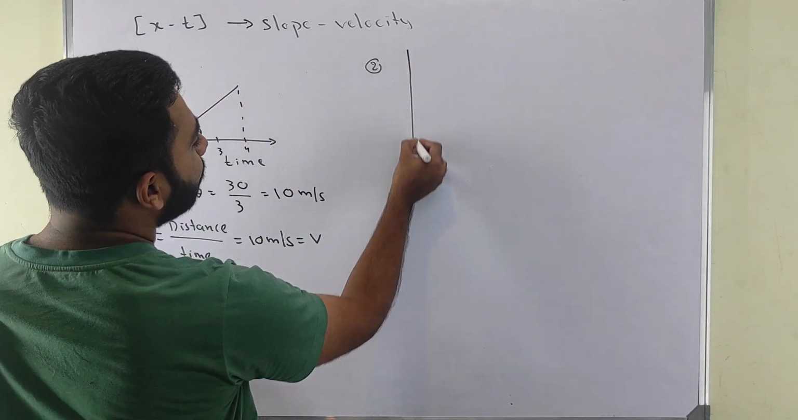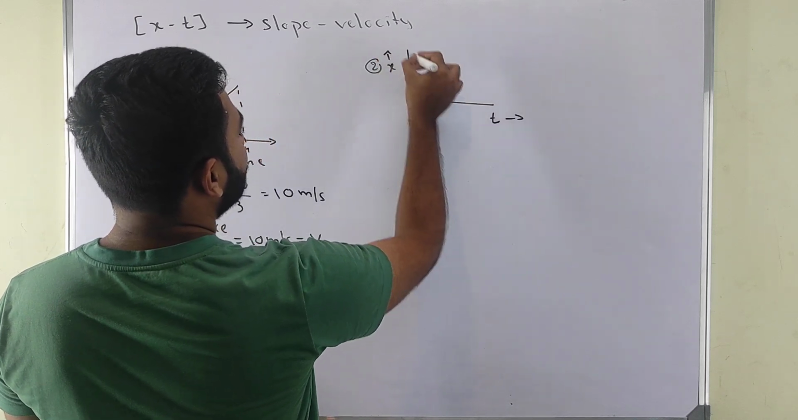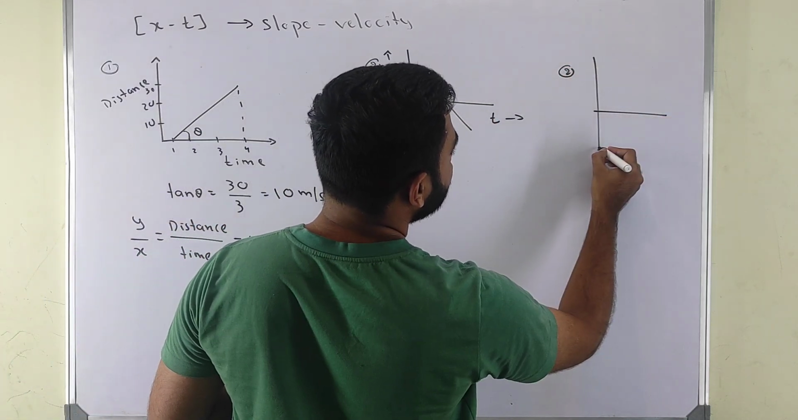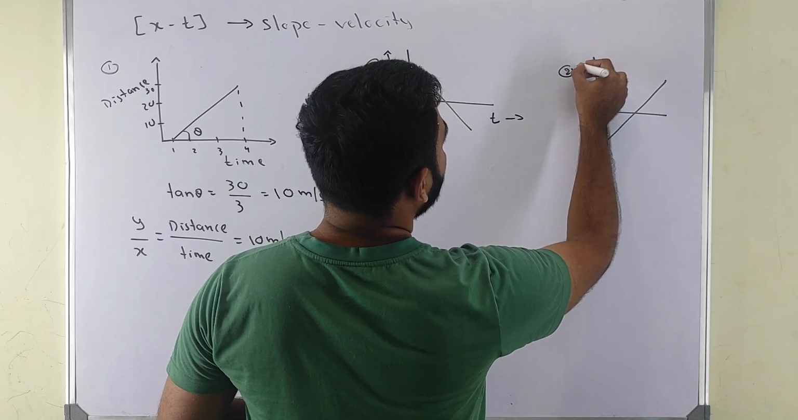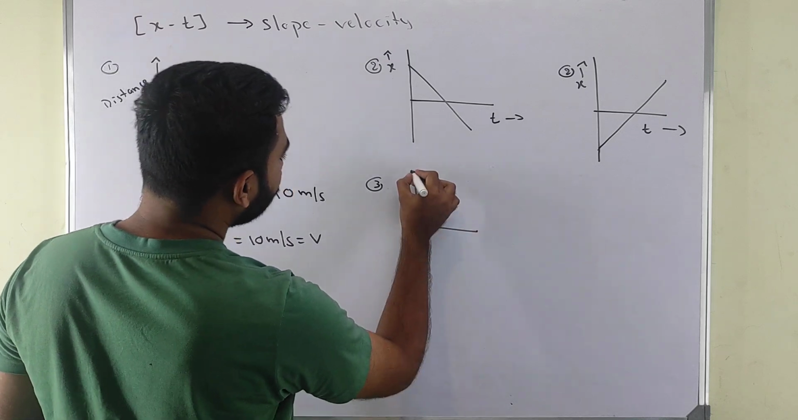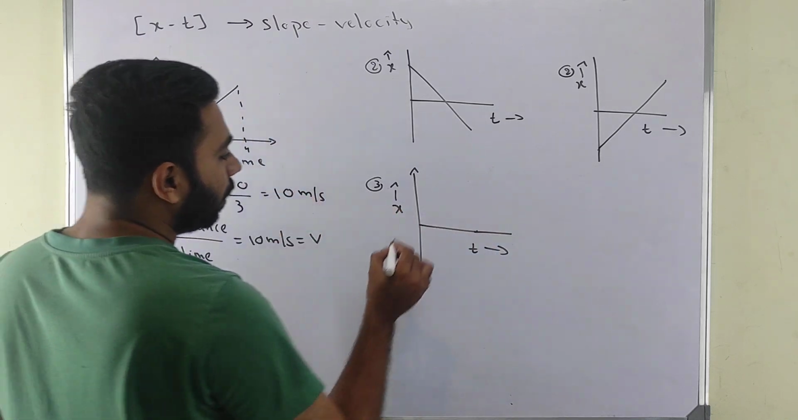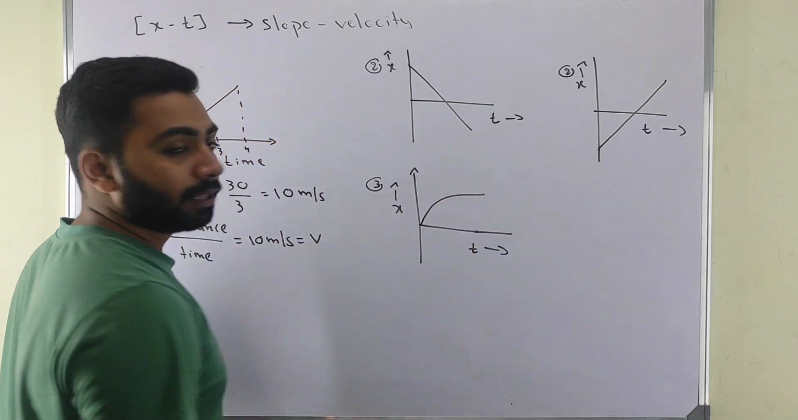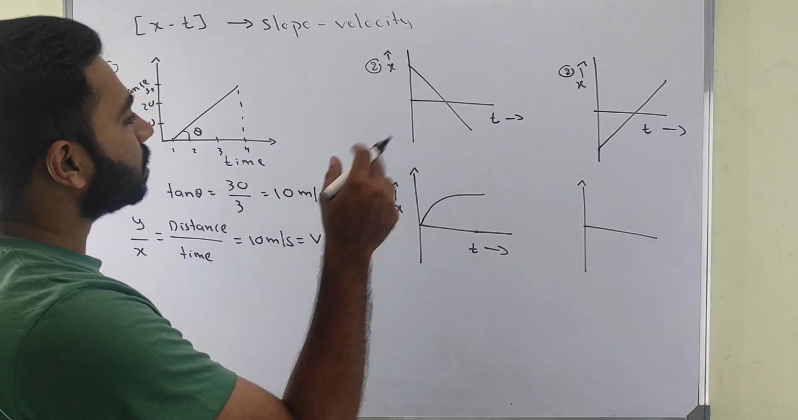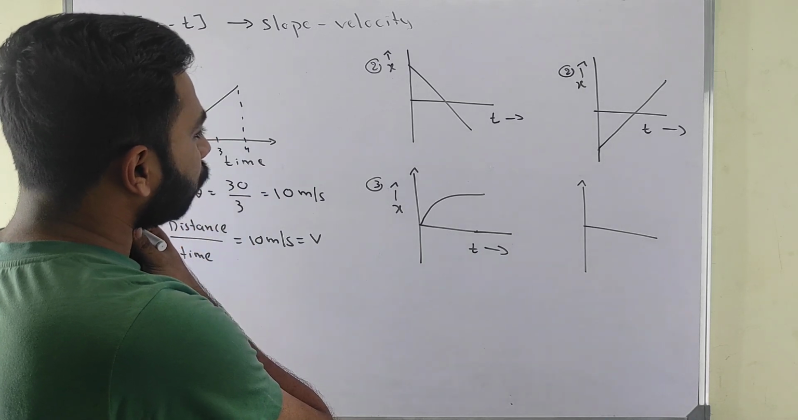Now next, before continuation, kindly see this one. I have distance and time graphs like this. Here distance, here time in seconds. One graph like this, and a second one like this, with x upside and t this side. A third one I have like this. Now one more graph, let's say it is decreasing, it is increasing. Then I have one more graph.